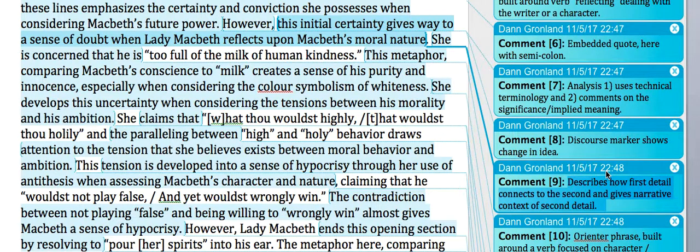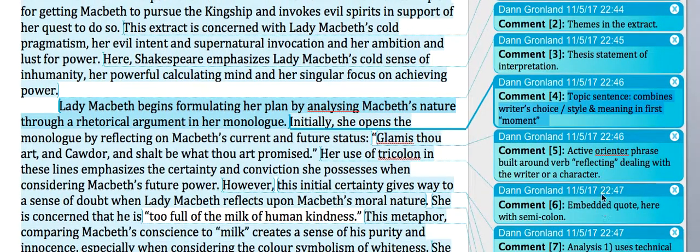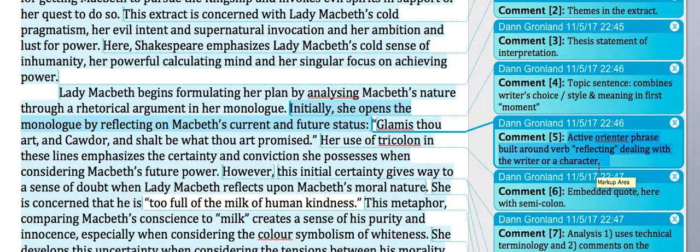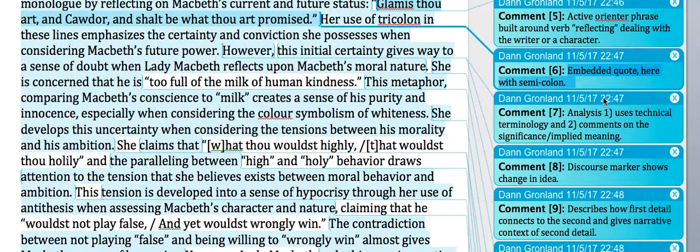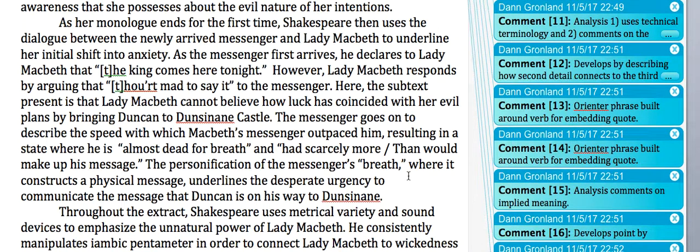And those are all of the features of the successful analytical paragraph. Topic sentences, combining sense and style. Orienting phrases before quotes are used to allow you to then use embedded quotations. And then analysis that uses technical terminology. And then secondly, comments on the significance and implied meaning. Finally, discourse markers showing changes in ideas, and then sentences that stitch the two details of a paragraph together. Those are all of the features that you're looking for in this second paragraph. Okay, so pause the video at this point, take a look at each of those details in this particular paragraph.